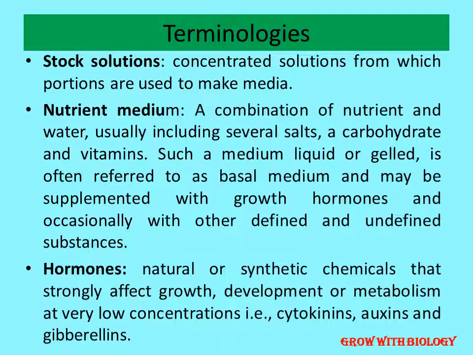In this case we use agar, and there are many different solidifying agents which we will discuss. And hormones are specifically important. For plants there are 5 basic hormones, but for plant tissue culture we consider only 3 basic hormones: cytokinins, auxins, and gibberellins. We don't focus on ethylene because it is not very important in plant tissue culture. Abscisic acid is specifically used when we talk about embryogenesis. We will talk about it in detail. So these are the three terms: stock solution, nutrient medium and hormones.